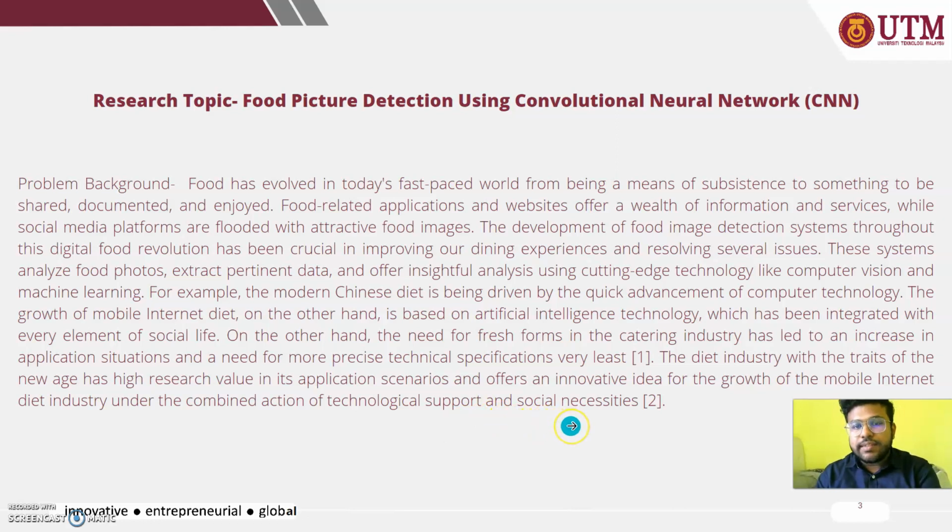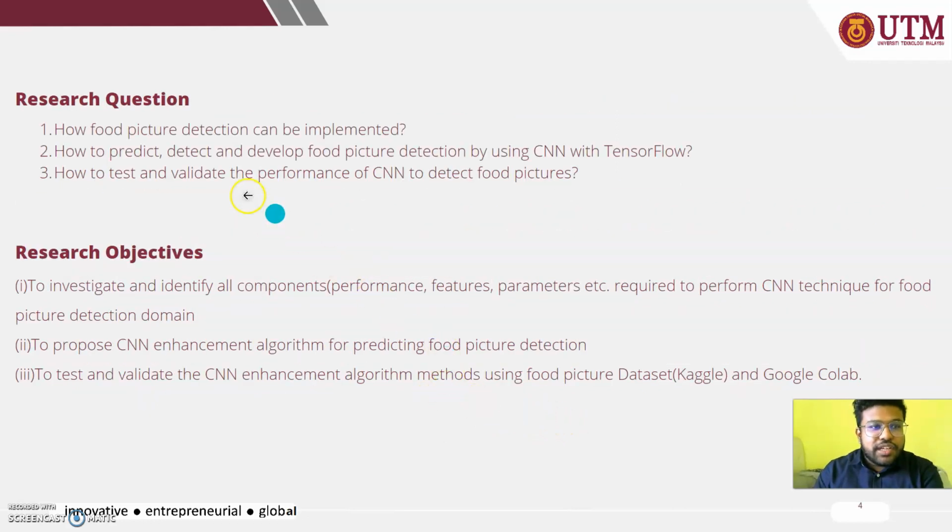So my research questions are: how food picture detection can be implemented, how to predict, detect and develop food picture detection by using CNN with TensorFlow, and how to test and validate the performance of CNN to detect food pictures. So the research objectives are to investigate and identify all components, performance, features, parameters, etc.